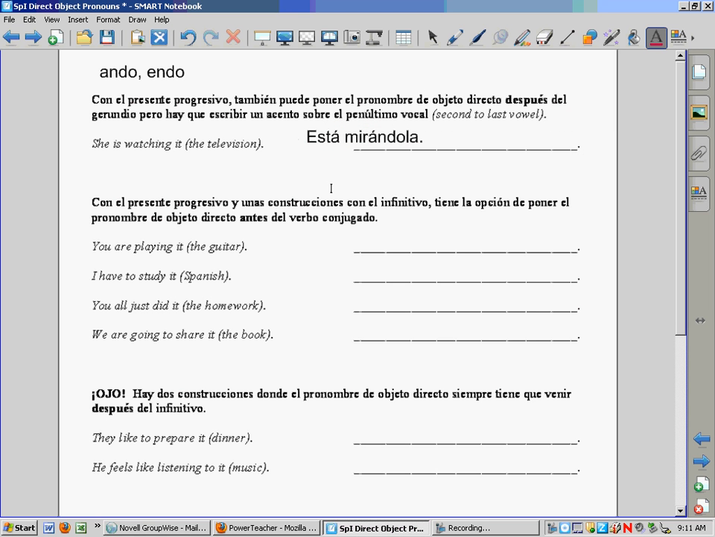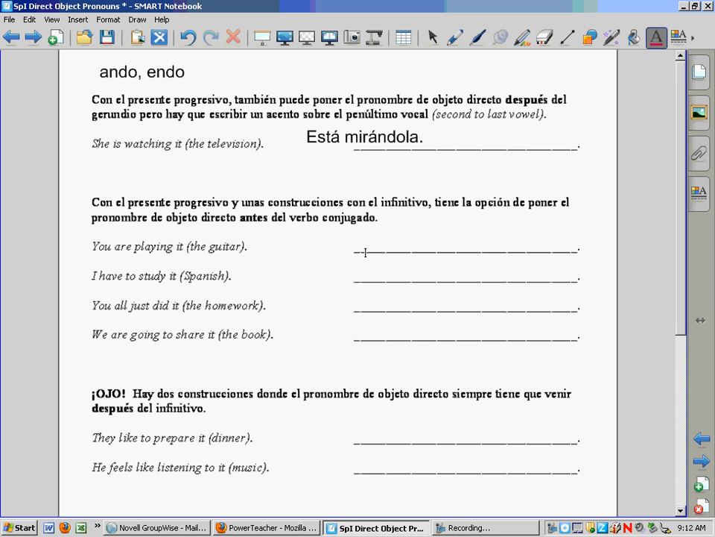The reason we have to add an accent mark is for pronunciation purposes. The ando or endo part indicates that that person is doing something right now. So we want to make sure that comes through when we say this. So if we didn't have the accent mark, this would be pronounced está mirandola. And you can't really hear the ando or endo part. So we add an accent mark so people, when they say this, stress that part of the word. Está mirándola. You can really hear the ando, or if it were endo, you would hear that too. So whenever you add something onto a word that ends with ando or endo, you just have to remember to add the accent mark.